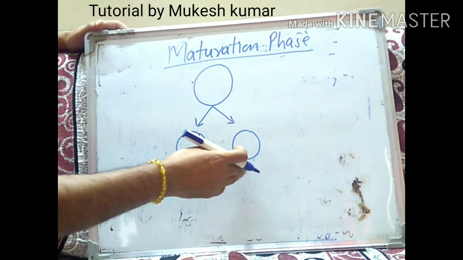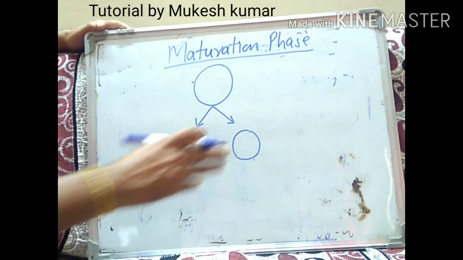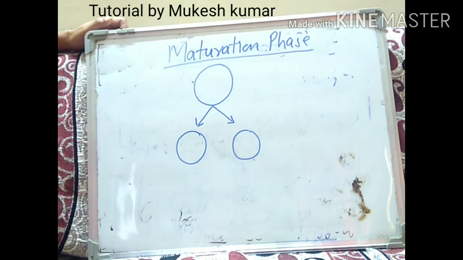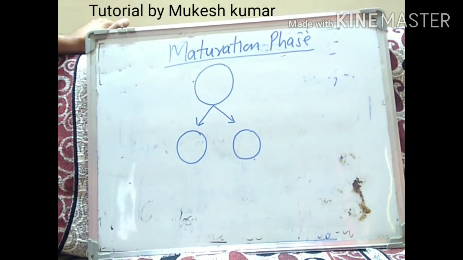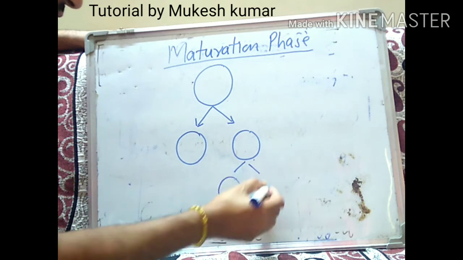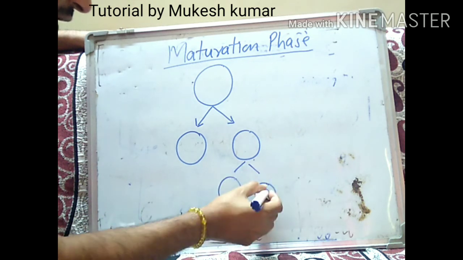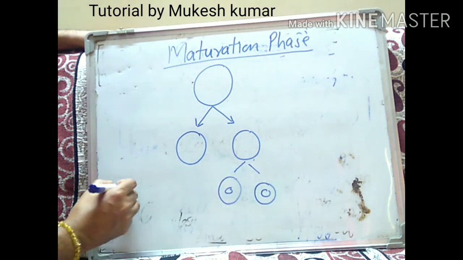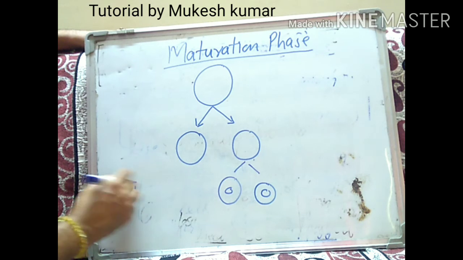And this is the division which is taking place by mitosis. Now in the maturation phase, what's happening? Suppose this is the secondary follicle, I am assuming it, the number of chromosomes will be 46.